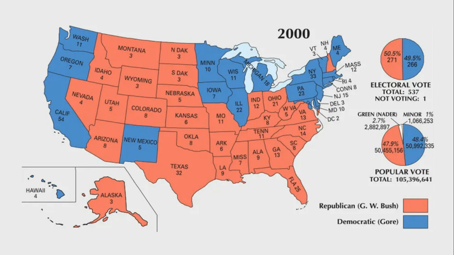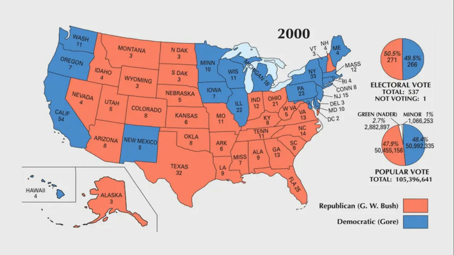But this is one of the closest elections ever. As you can tell, the Democrat in the popular vote actually got more votes than the Republican. But the Electoral College is what decides the president, right? And so that's why George W. Bush ends up winning. Again, the son of George H.W. Bush, the Republican, he ends up winning. And so, very, very close election.